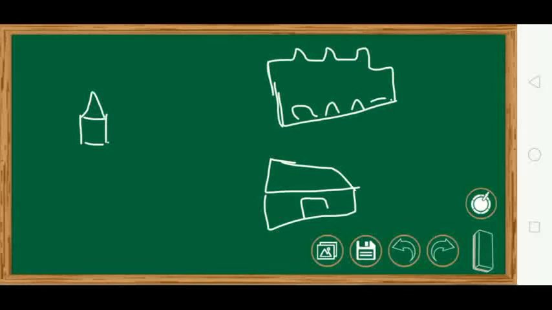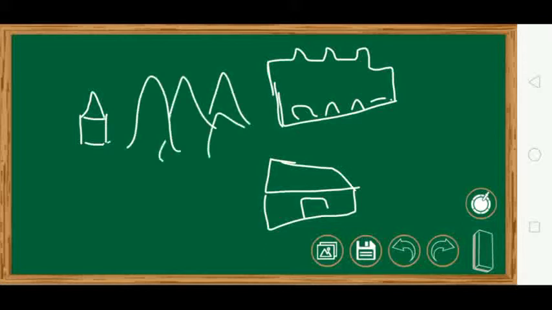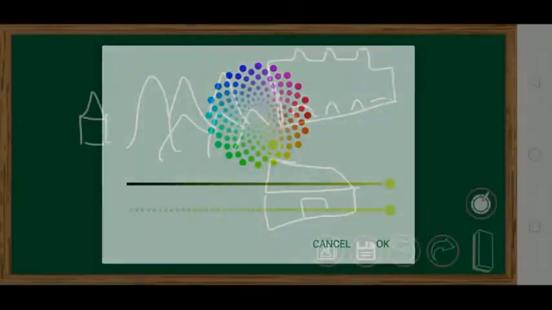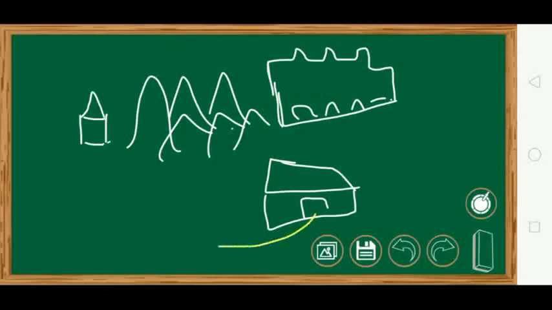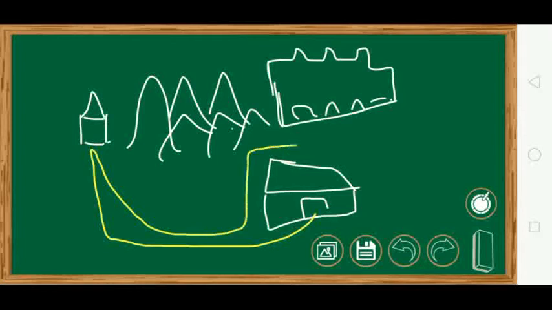Now here there are many mountains. Now Rima first goes to the temple and then she will go to the school. So first Rima will start from here. She will come here. Then she will come back here. She will come here, and then she will go to the school.